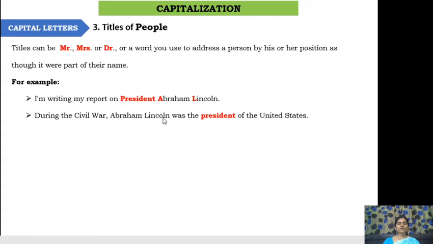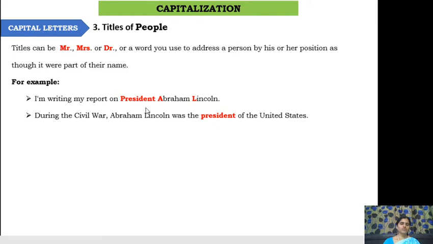During the Civil War, Abraham Lincoln was the president of the United States. Here, president is not used as a title, but instead, it is used to give some reference of the person. So here there is no need of starting it with a capital letter.